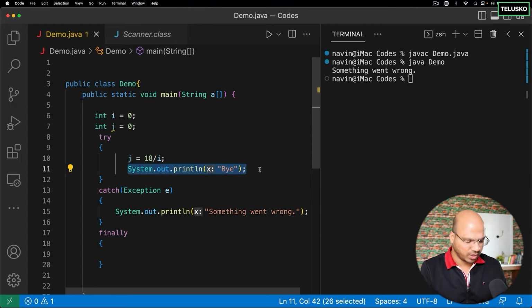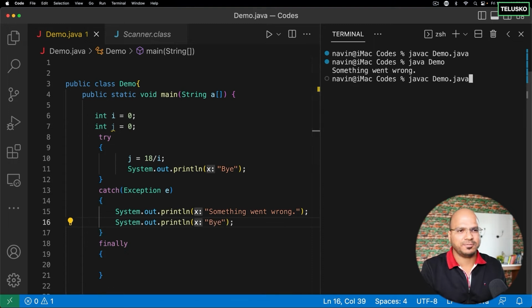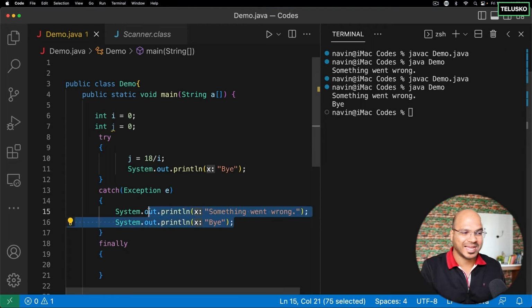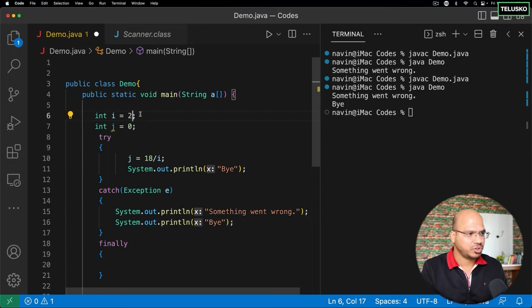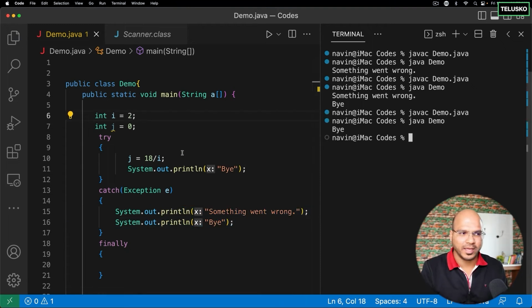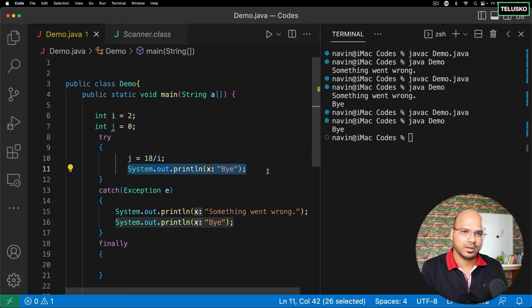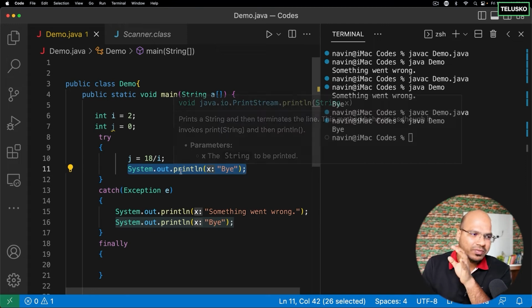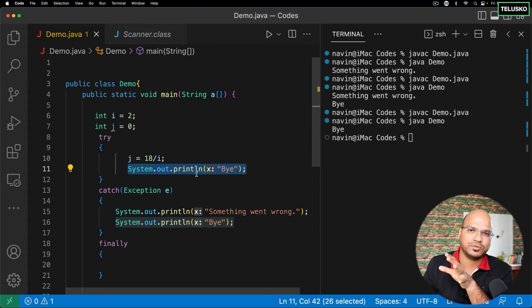So one of the solutions you can have is you can just write this in the catch block as well. Okay, so that irrespective of whether you get the exception or not, it will print bye. So you can see it is printing bye in the catch block. But if you don't have the exception, it will print bye, which is coming from the try block. Okay, so at least you're printing bye. Now, of course, in the real project, you will not be printing bye. In a real project, you will do something. There are some set of statements which you want to do irrespective of whether you get the exception or not.